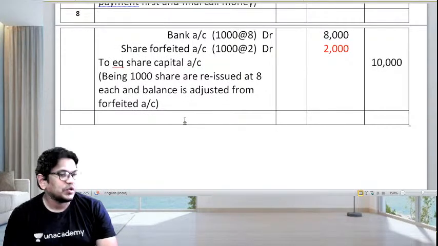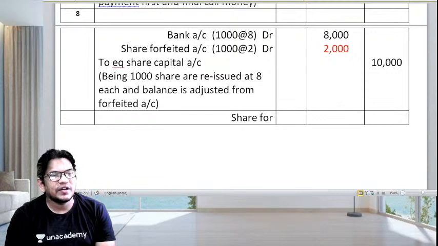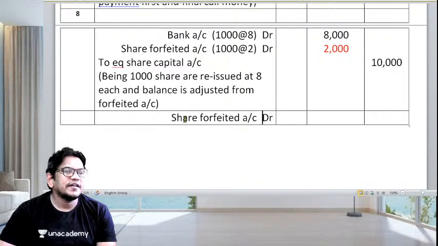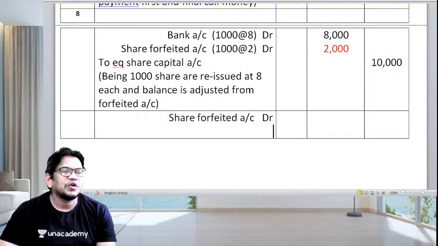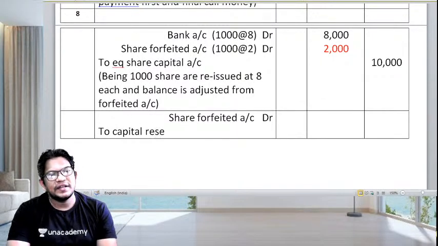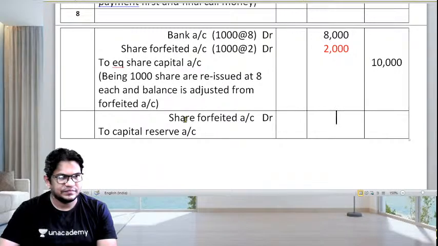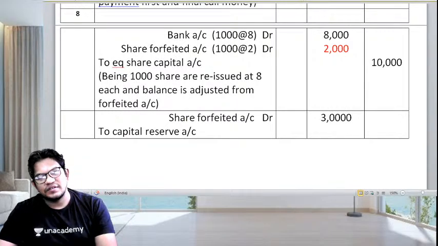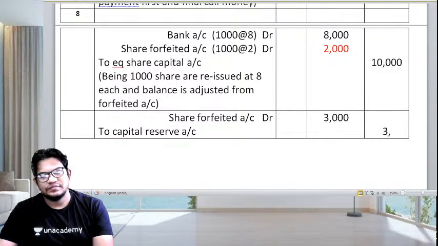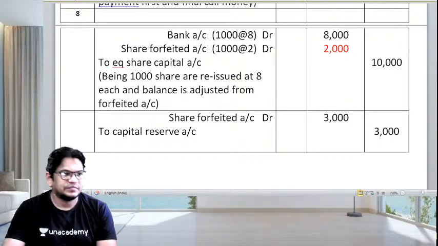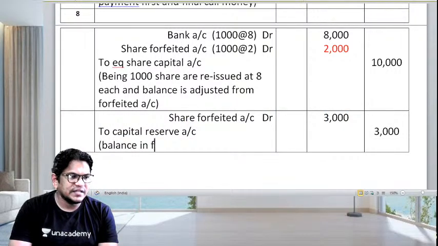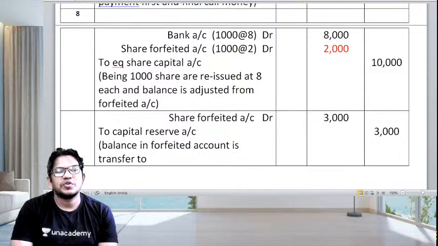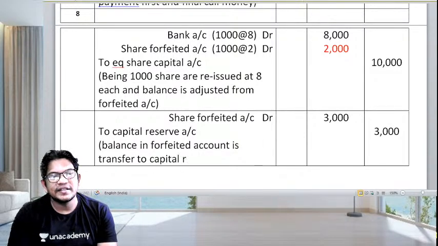Balance is 3,000. So in that case, share forfeited account is debited to capital reserve account. How much will it come, children? 3,000, right? It's 3,000. Balance in forfeited account is transferred to, this is a profit, right? Capital reserve account.